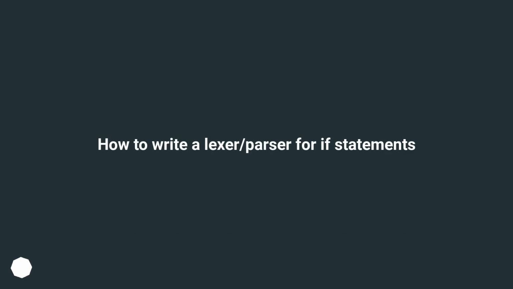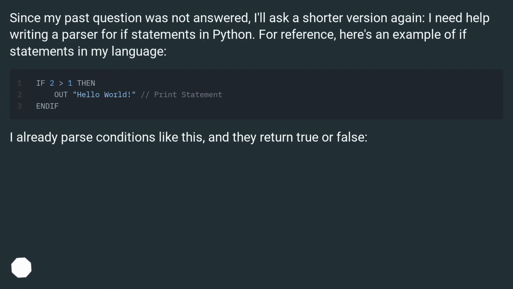How to write a lexer/parser for if statements. Since my past question was not answered, I'll ask a shorter version again. I need help writing a parser for if statements in Python. For reference, here's an example of if statements in my language.